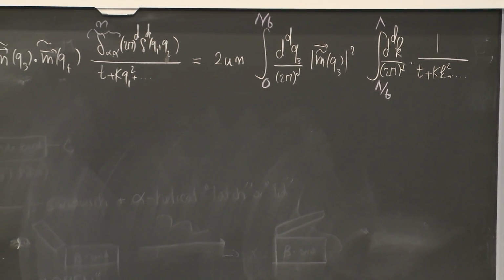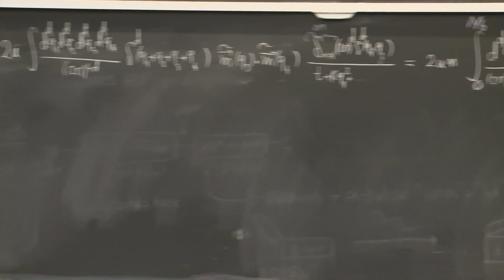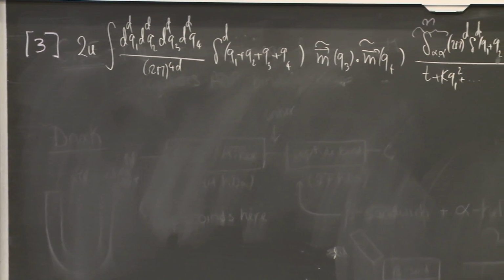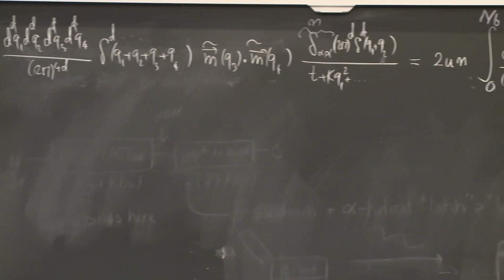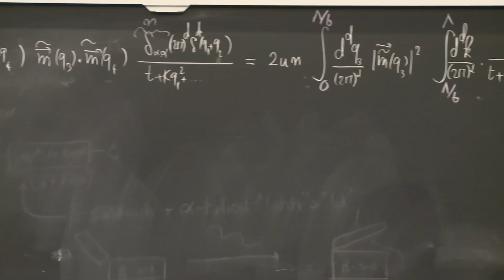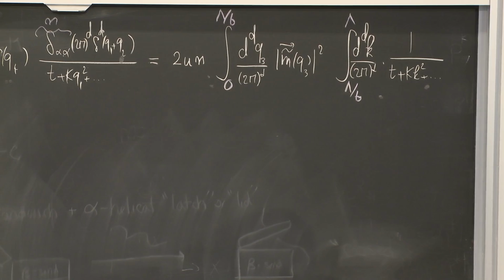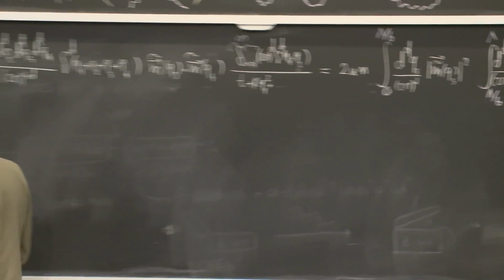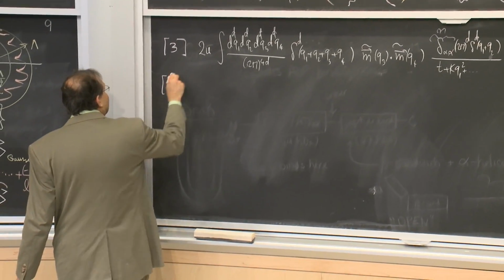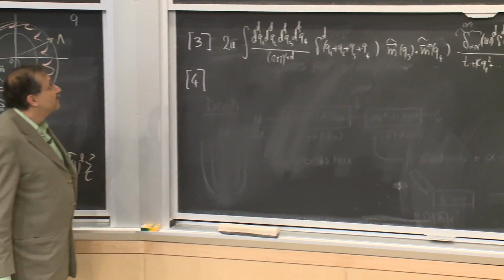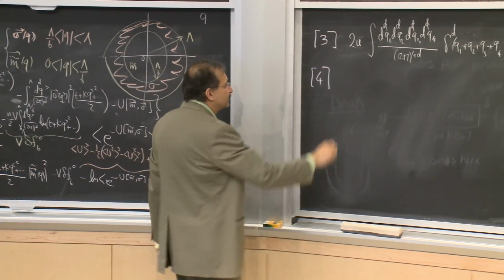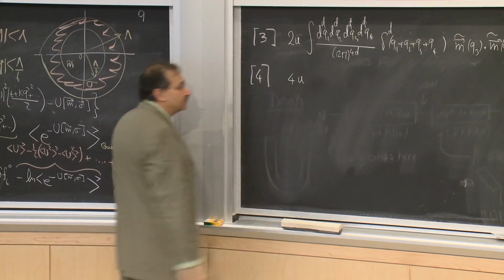Okay? So this is basically a number that I can take, say, out here and regard as a coefficient that multiplies a term that is m tilde squared. And similarly, we said we have 4 diagrams of this variety, so this would be a contribution that is 4u.